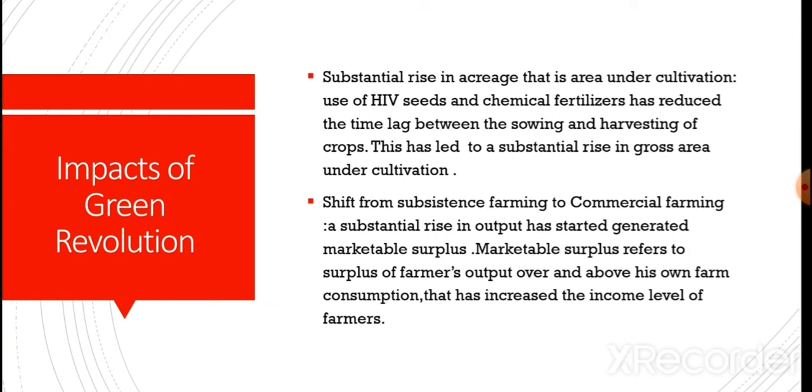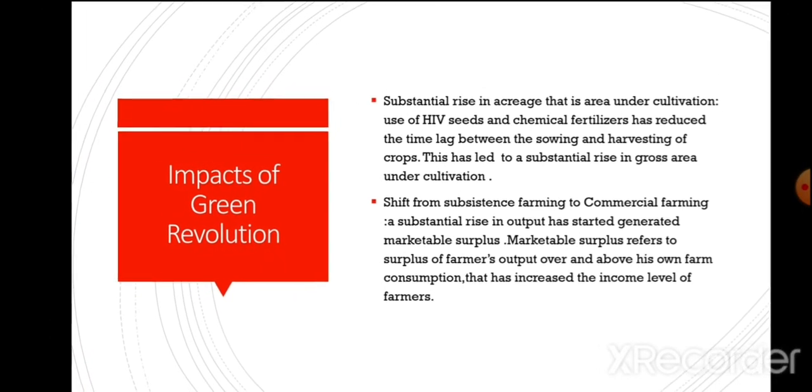Now, shift from subsistence farming to commercial farming. We have already discussed the concept of subsistence farming and commercial farming. A substantial rise in output has started generating marketable surplus. Now, what is marketable surplus? Again, a very important concept. Marketable surplus refers to surplus of farmer's output over and above his own farm consumption, that is, it increases the income level of farmers.